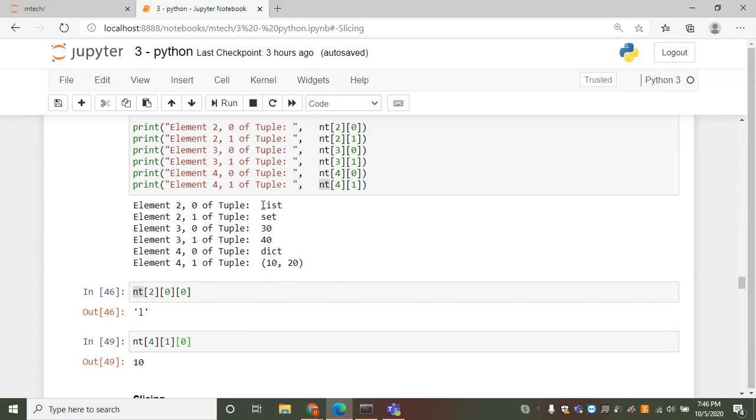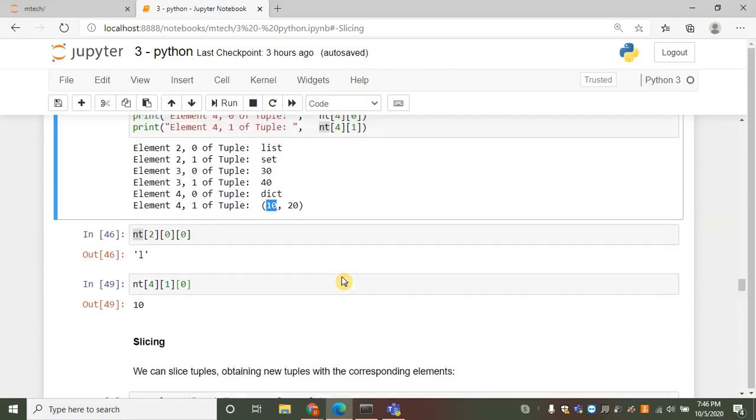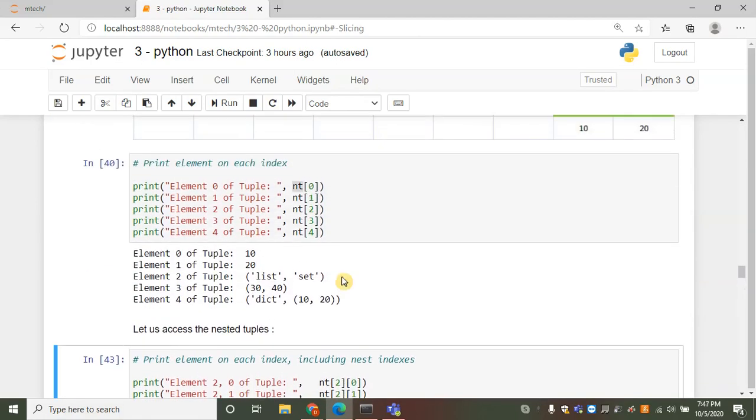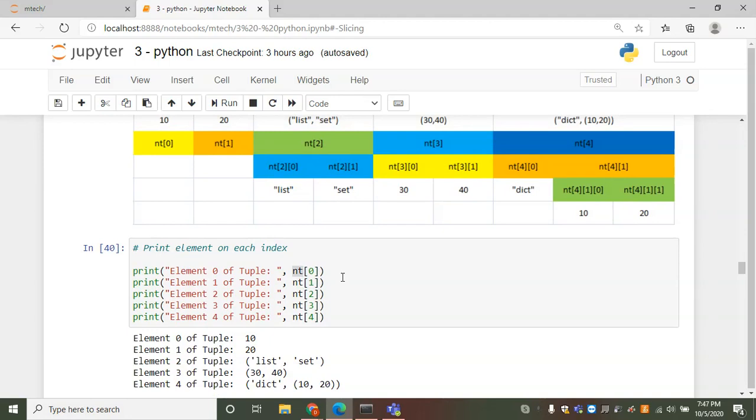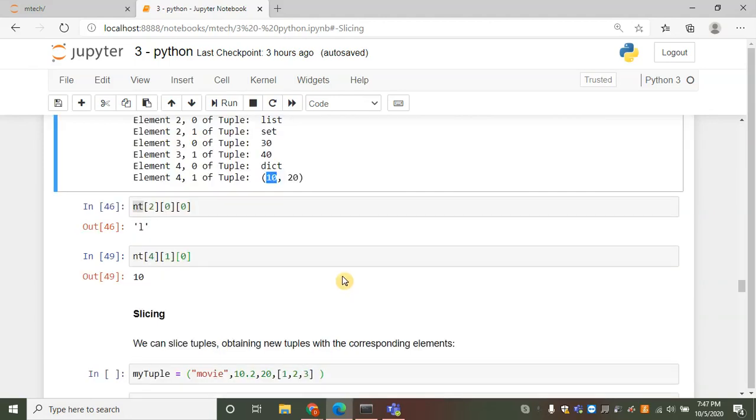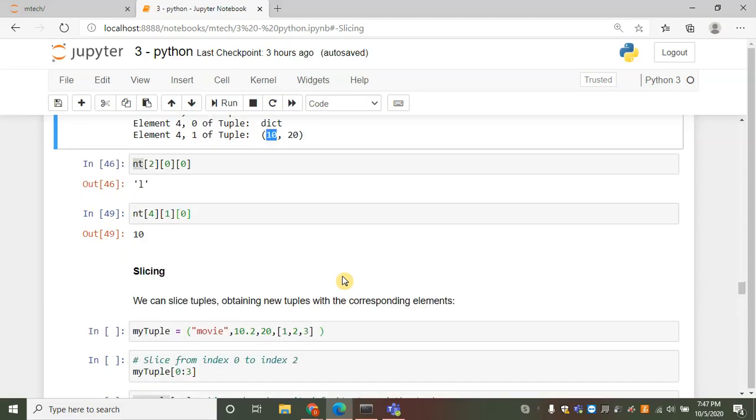Again, string is an ordered sequence, so I can reach the elements of the string using the third index. nt of 2, 0, 0 will lead to L. And nt of 4, 1, 0 will get 10. So similarly, we can reach all the elements at deeper levels also. You can check yourself how to reach all other deeper level elements.